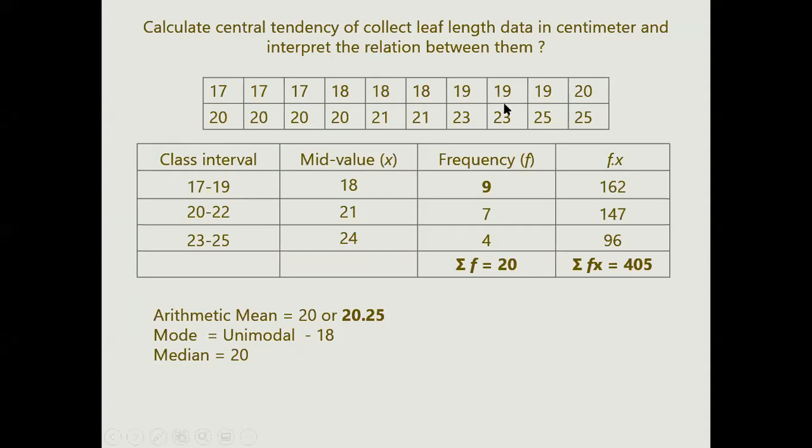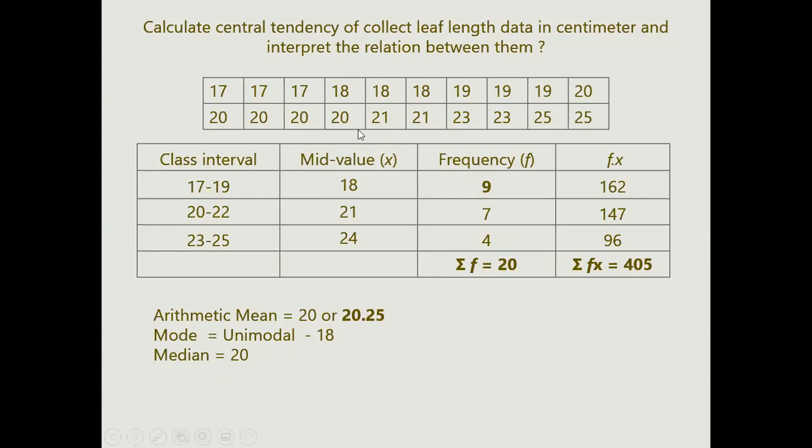If the data is just a single type and you are calculating it easily, then you select from here. But when it is group type data, the mode is always calculated on the maximum frequency. So the maximum frequency here is 9, right? So 9 is from the class interval 17 to 19. Now the mode is always a single unimode, so you have to interpret the mid value of the class. So the mid value is 18.